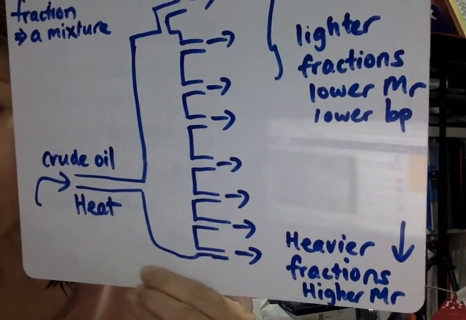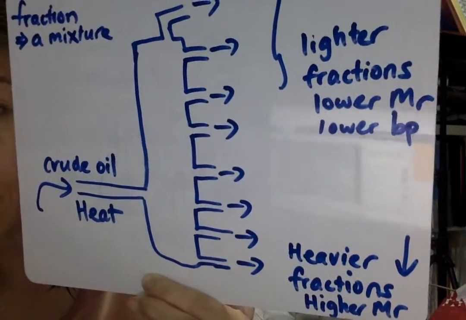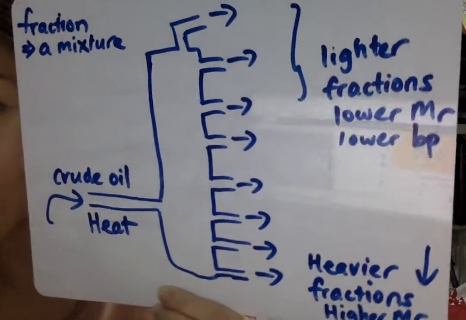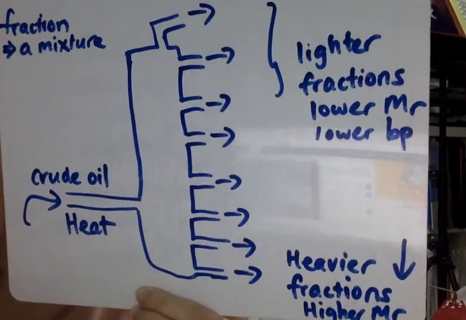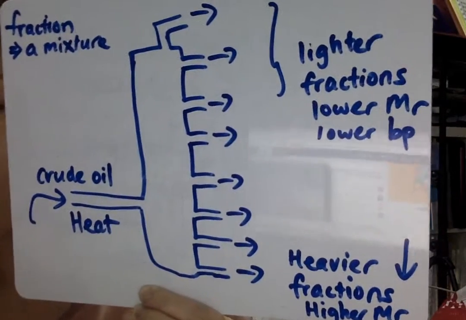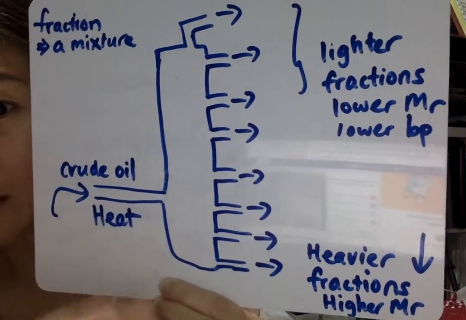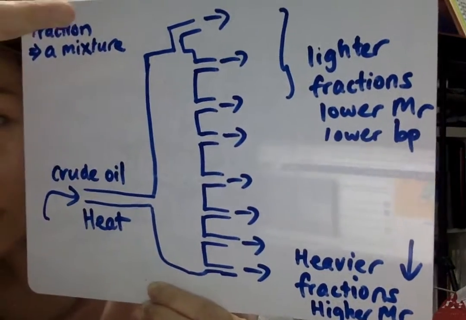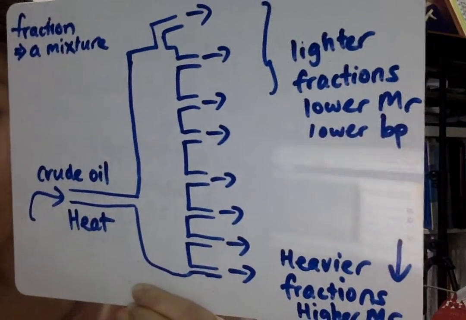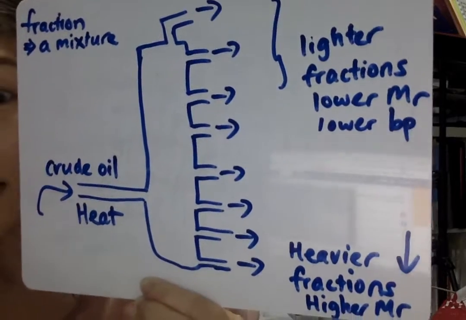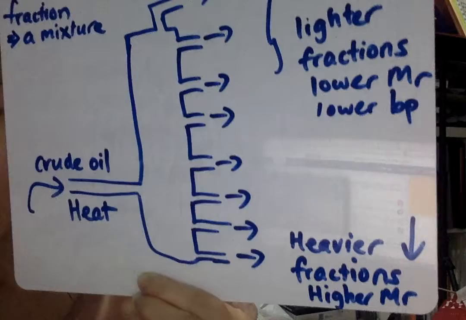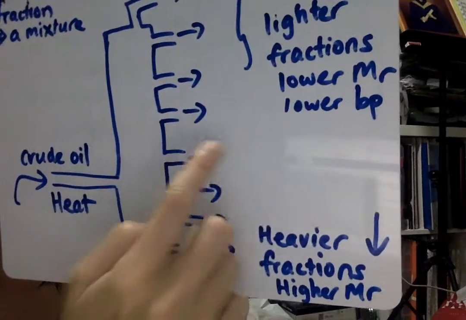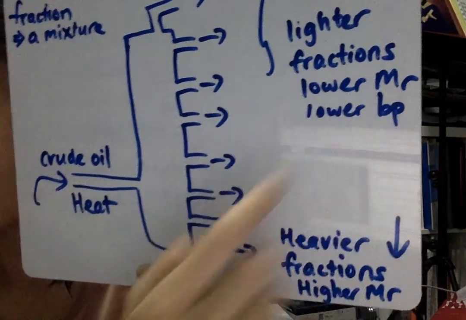Let's look at the orange one. The higher up the column, the greater the temperature, which means the greater the boiling point. Is that correct? No. As mentioned earlier, the lighter fractions collected at the top have lower boiling points because they have weaker intermolecular forces of attraction, or weaker van der Waals forces of attraction, due to their lower molecular mass.